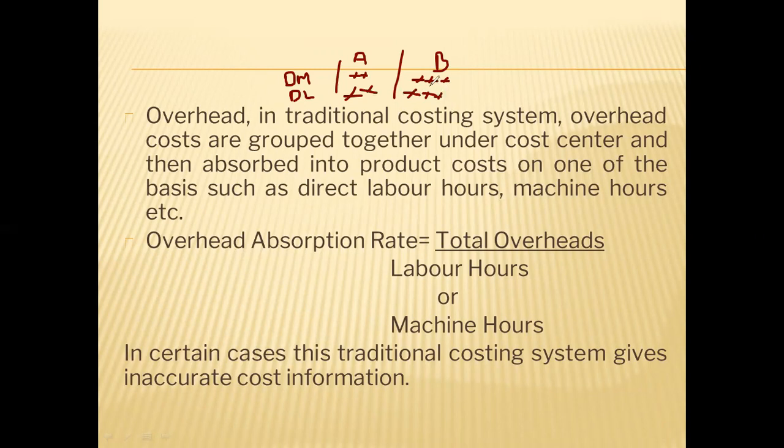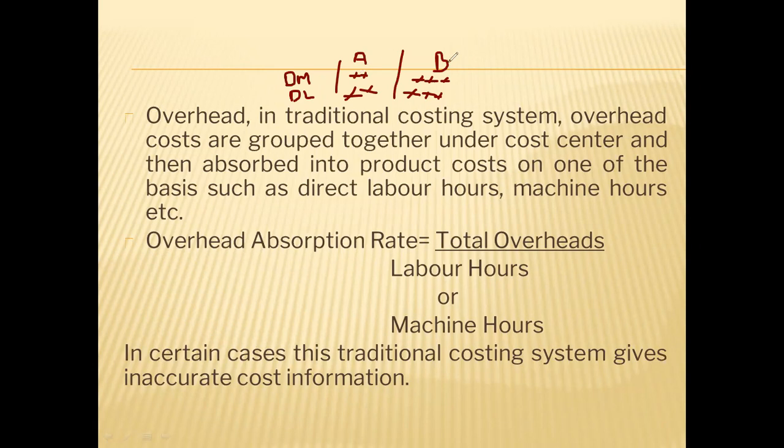Those laborers working on product B, their expenditure will be charged to product B, and those working on product A will be charged to product A.